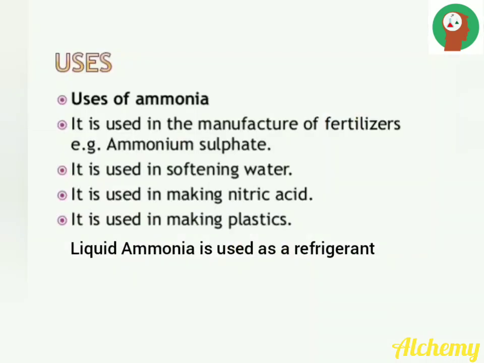Next we will discuss the uses of ammonia. Ammonia is used in the manufacture of fertilizers, for example ammonium sulfate. Ammonia is used in softening of water. It is used in making nitric acid. It is also used for making plastic. Liquid ammonia is used as a refrigerant.